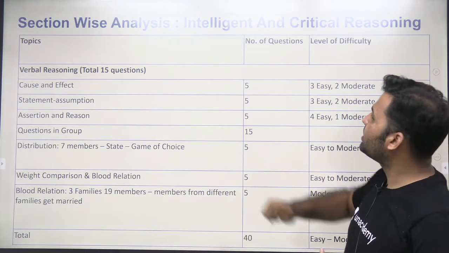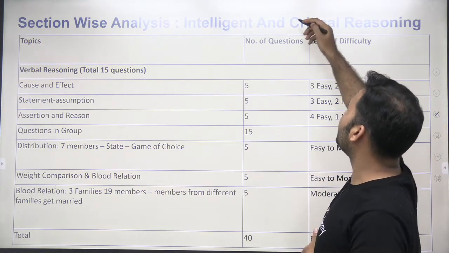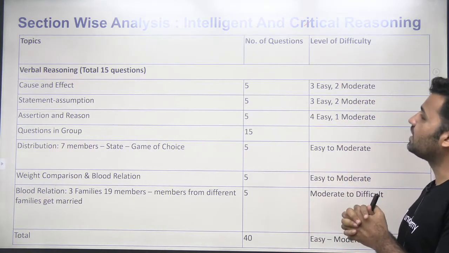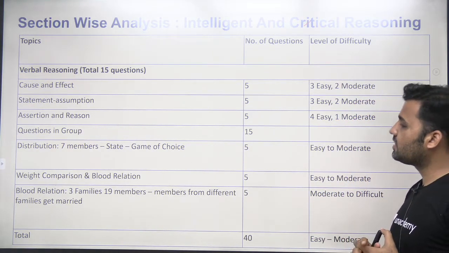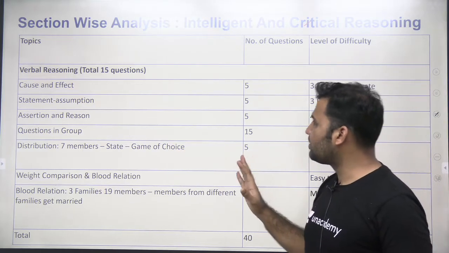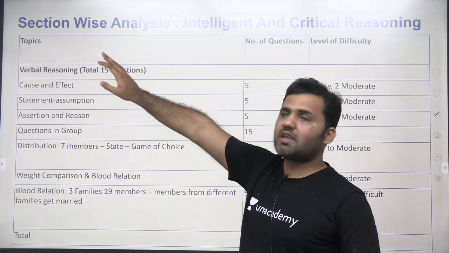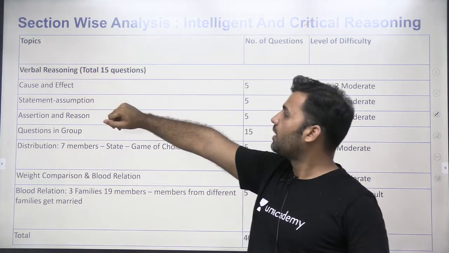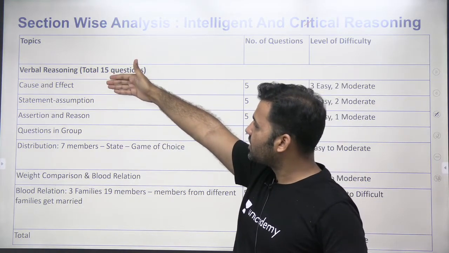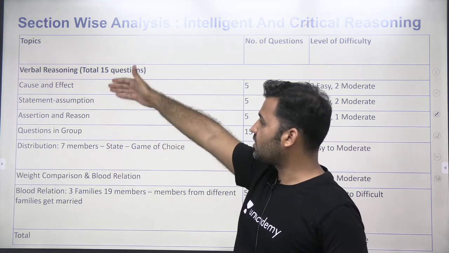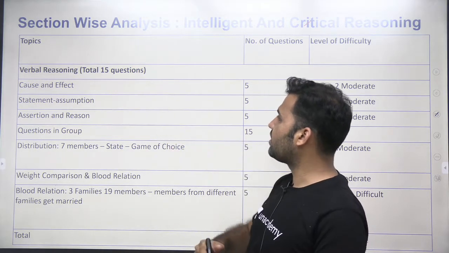If you look at the section-wise analysis, right, this is the intelligence and critical reasoning section, the second section. If you look at this particular section, it's quite a lengthy section. There were 15 questions from the verbal reasoning part. In verbal reasoning, you have questions like cause and effect, statement and assumption, assertion and reasoning, right? So these are the 3 topics that you have mainly.